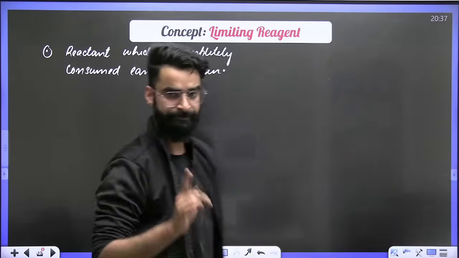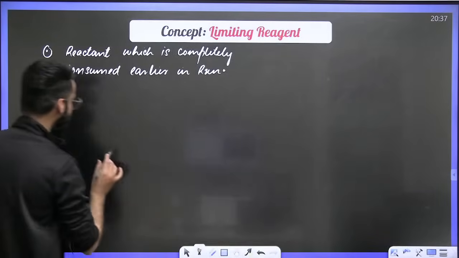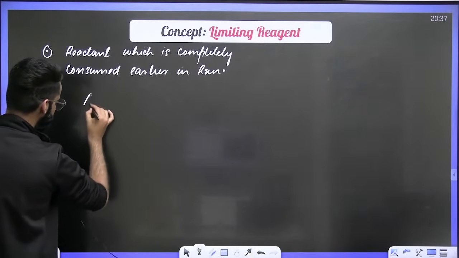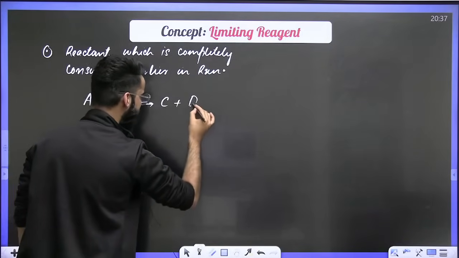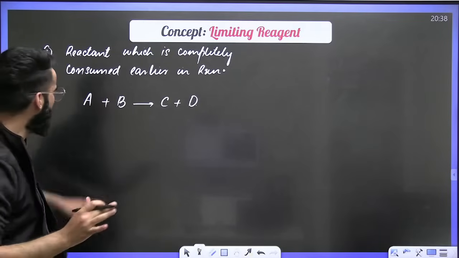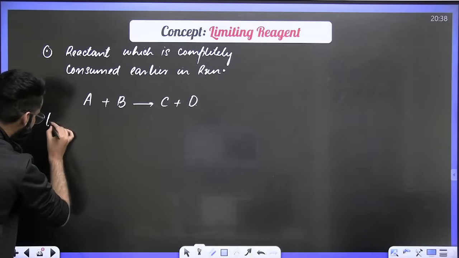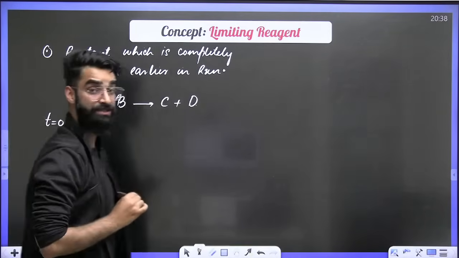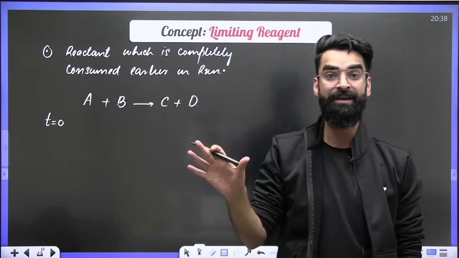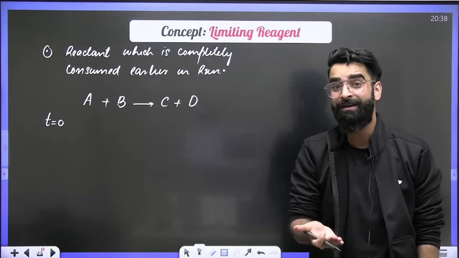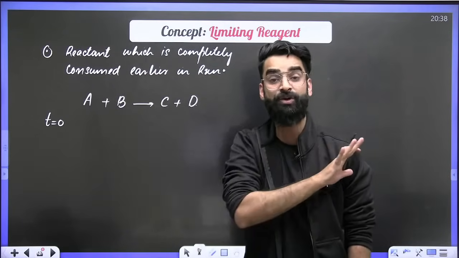What do we mean by that? To make you understand the concept of limiting reagent, I will need one reaction. Let's say the reaction is very simple, like this: A plus B gives C plus D. Let's assume it's a balanced chemical equation. Now, dear students, time t equal to 0 means initial conditions. Initial conditions means the reaction has not started yet, which means there has been no product formation yet.